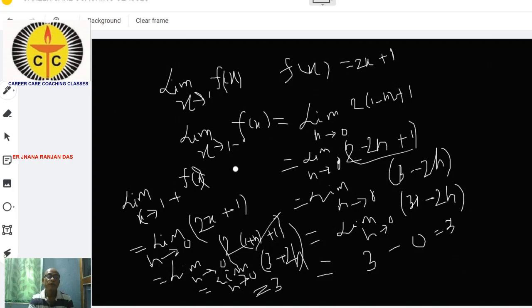So f(1 minus), as x tends to 1 minus, is equal to 3, and f(1 plus) is equal to 3.